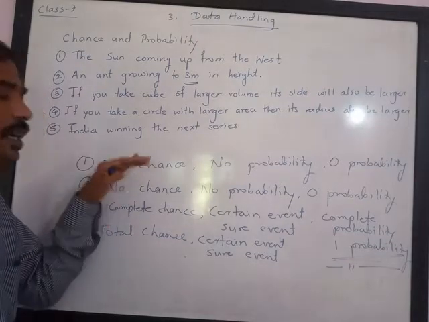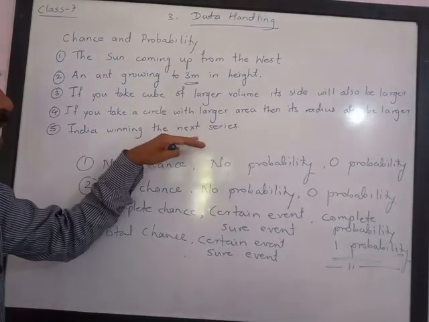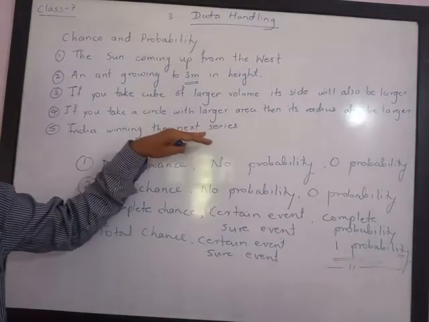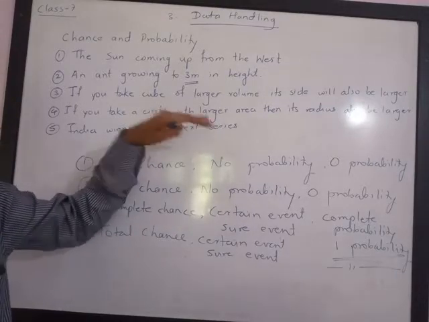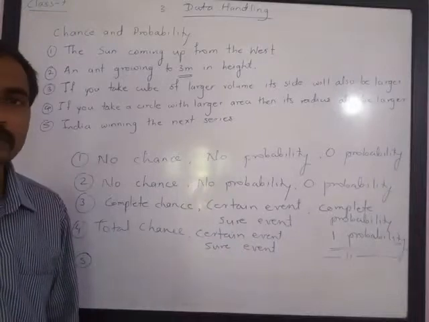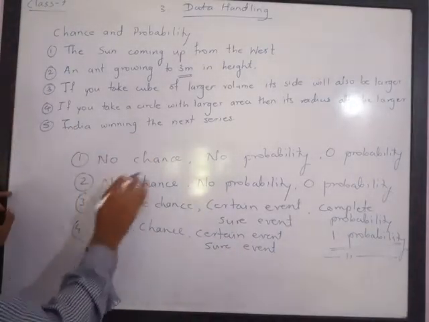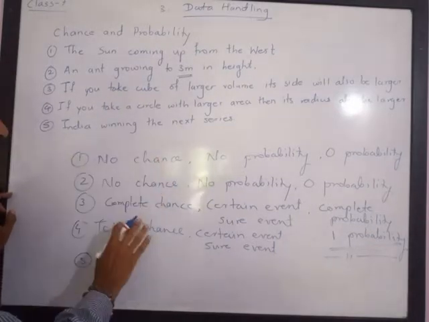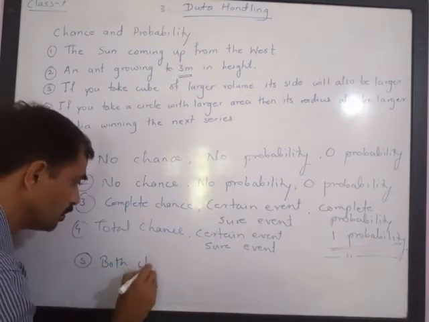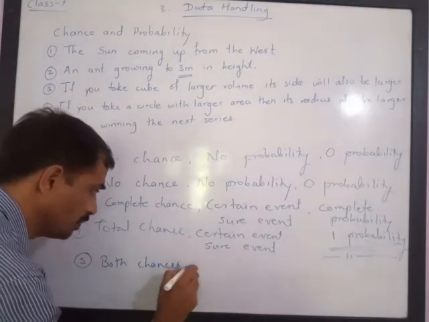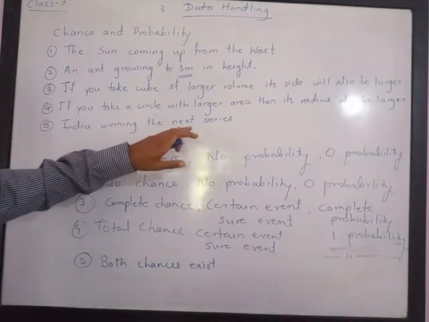So there is some amount of chance of winning, and hence this event is likely to happen. It may happen, but we are not sure whether it will happen in this way only. So here you can understand both are possible. No chance of complete winning, no chance of complete losing. So both chances exist, that is of winning and losing, and hence probability is neither 0 nor 1.